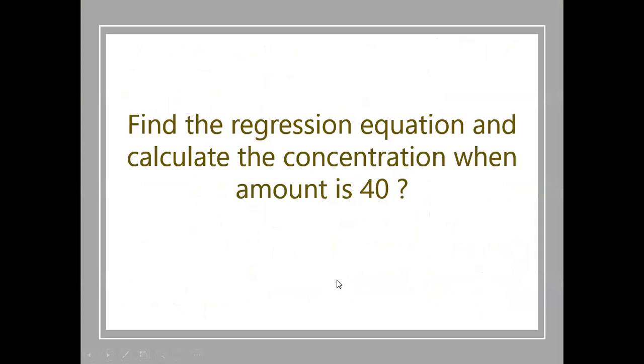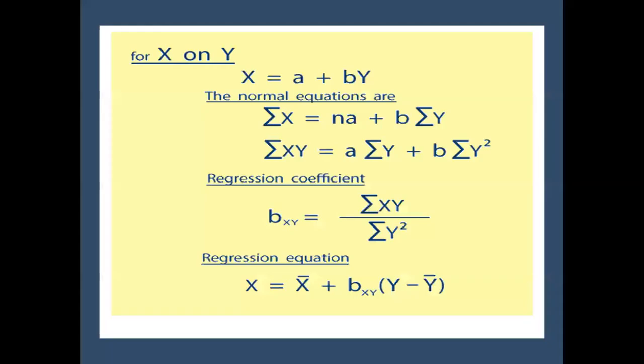If we check the regression equation and calculate for the amount 40 the corresponding concentration, we will find that when x on y is calculated, the equation is x equals a plus by. This is the same as x equals my plus c.